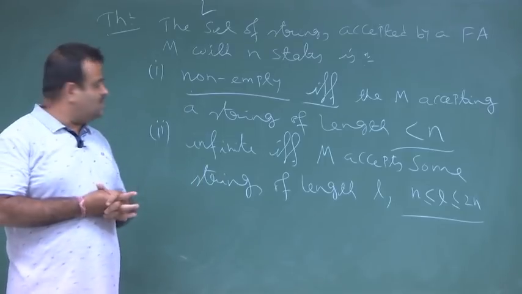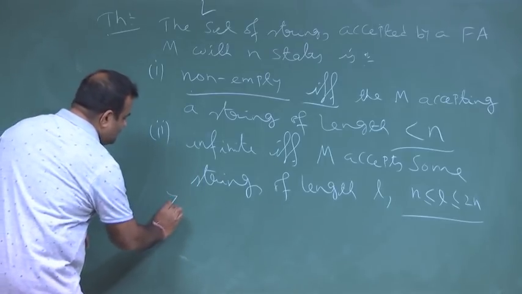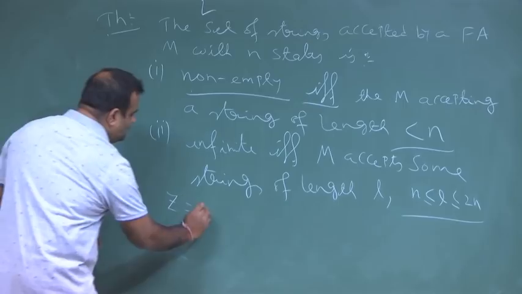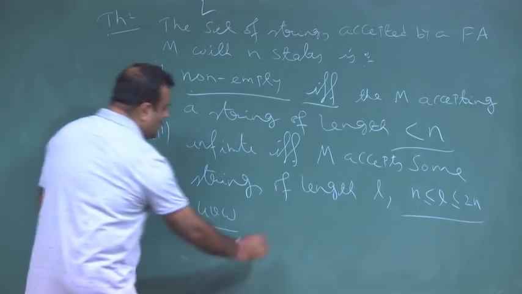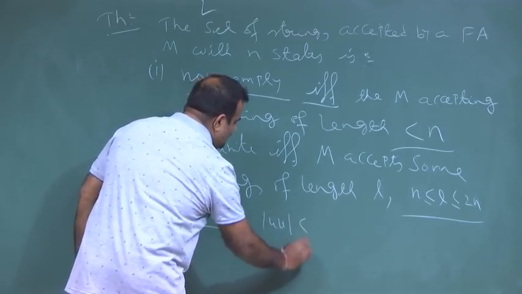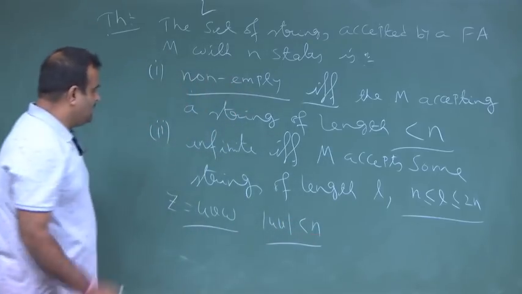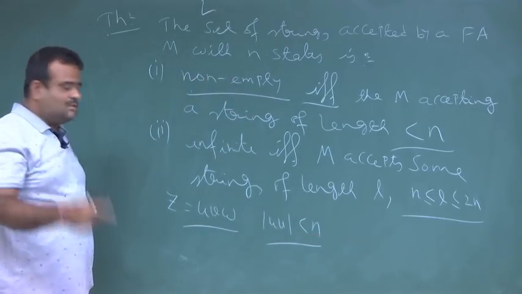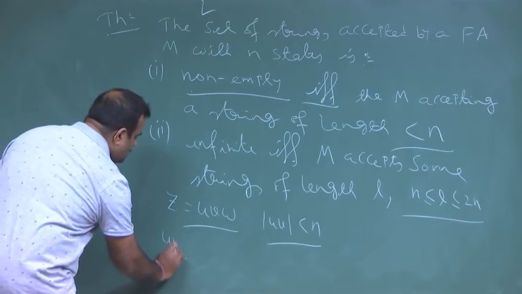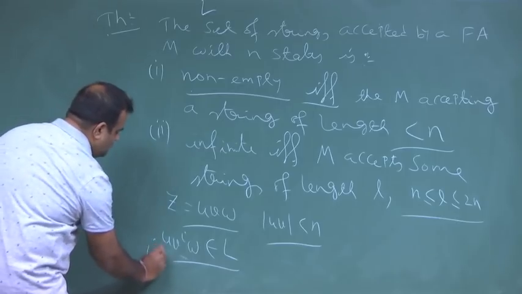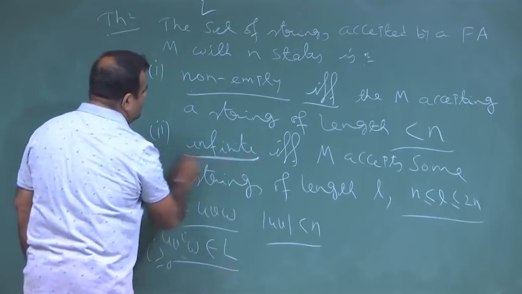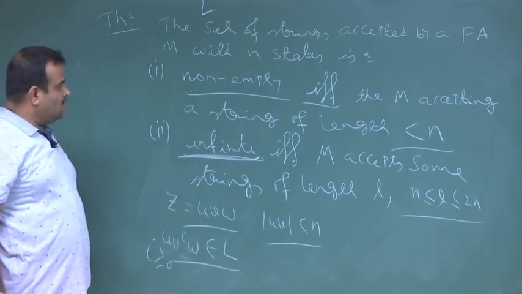Now, if we have a string Z of length L, then we can write Z as UVW, where UV has length less than n, then we can pump V. So, then UV^iW will also belong to L. So, this will give us the infiniteness using the pumping lemma.